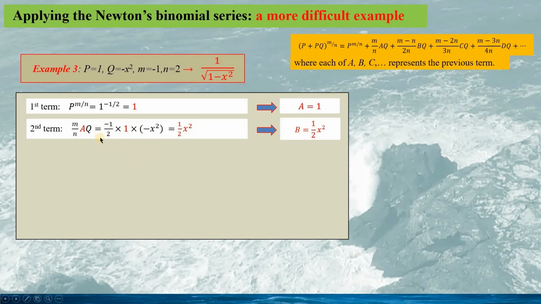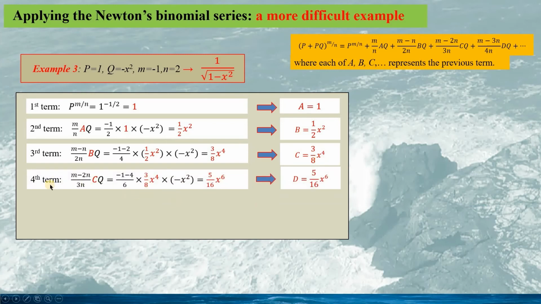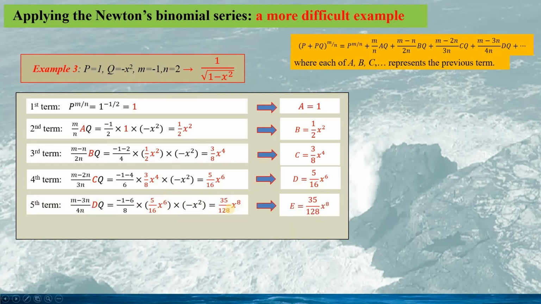The second term is calculated as this. It is half x squared. Hence b is half x squared. The third term we calculate as this. So it is 3 over 8 x power of 4. So c is given as this. And we can calculate the fourth term, given as this, d here, and the fifth term given as this, e is this.